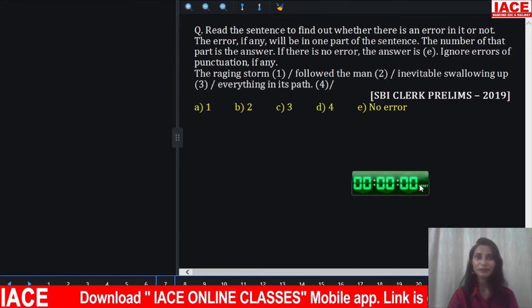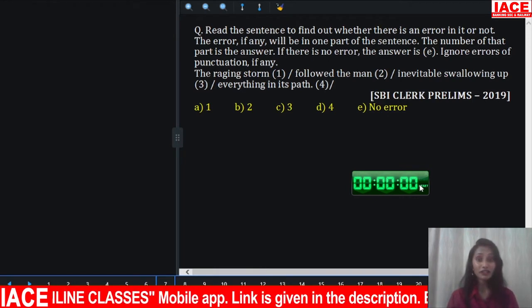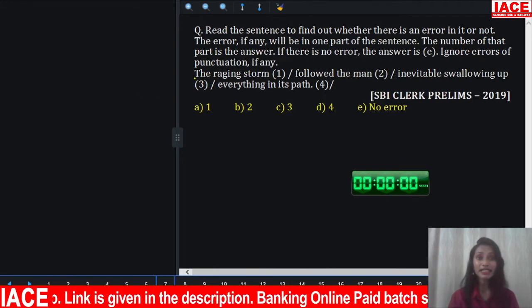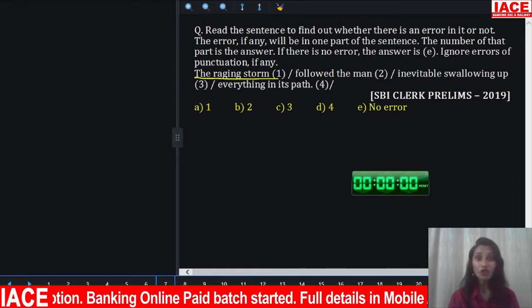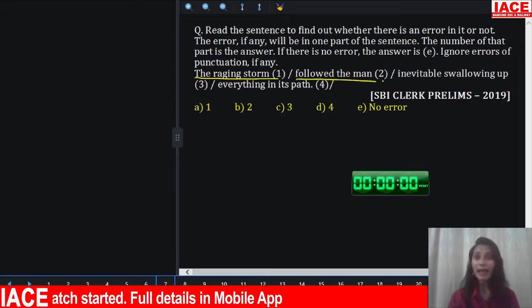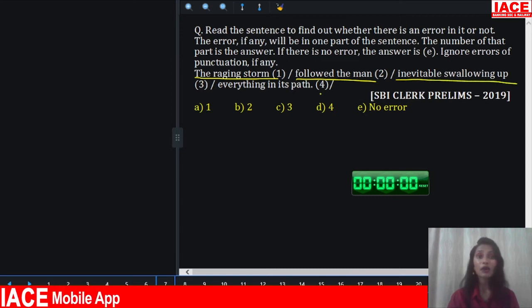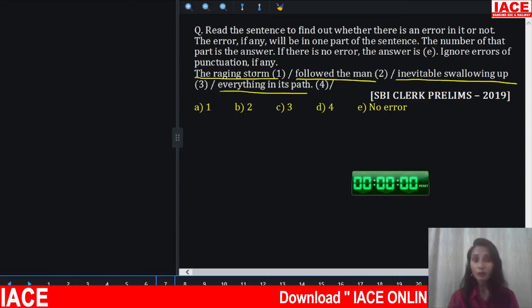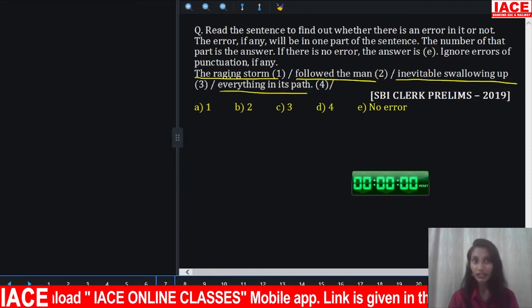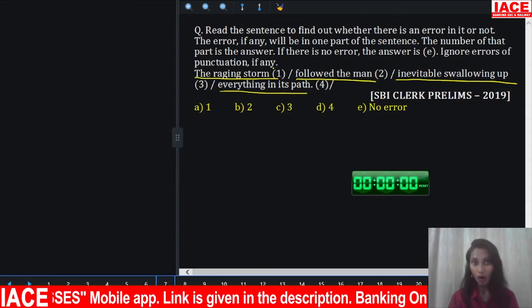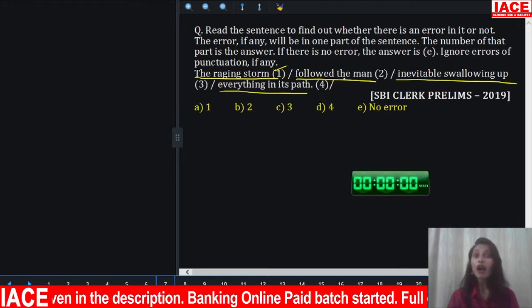Your time is up. Here you have to find out and align the given sentence. Look at the given sentence. The raging storm followed the man, inevitable swallowing up everything in its path. Now look at the first part. The raging storm. Storm is the noun here. Raging is acting as an adjective to qualify the noun. So, the raging storm, correct. Followed the man.